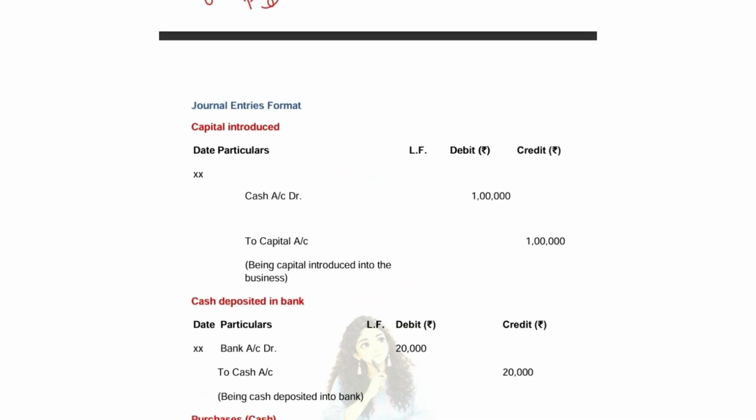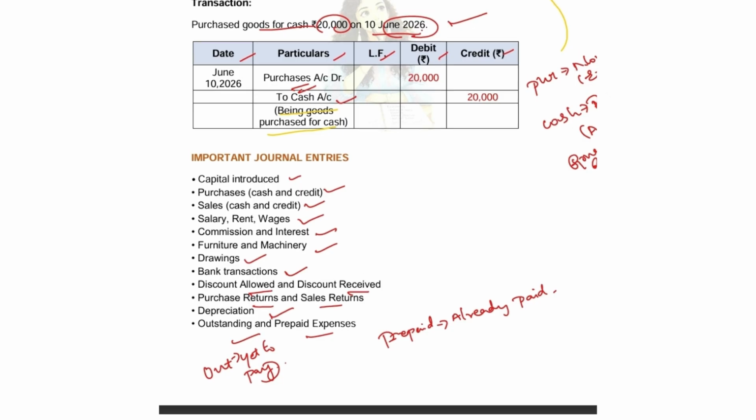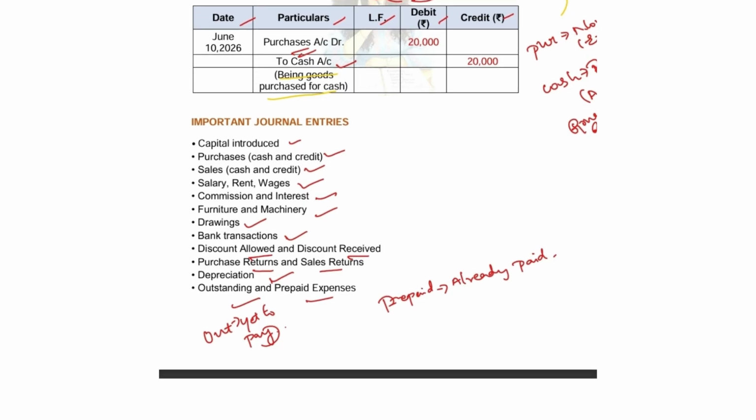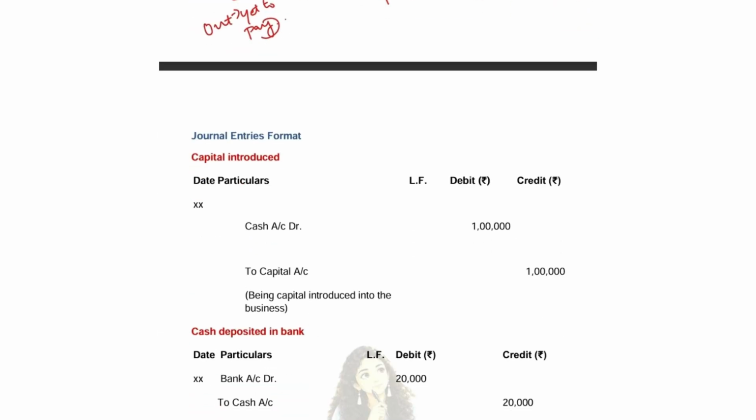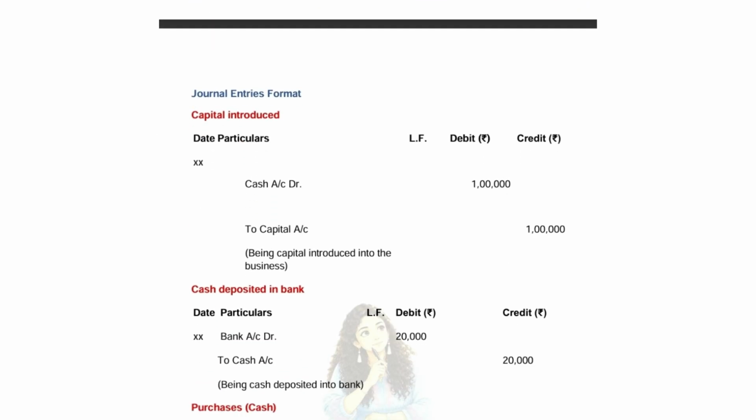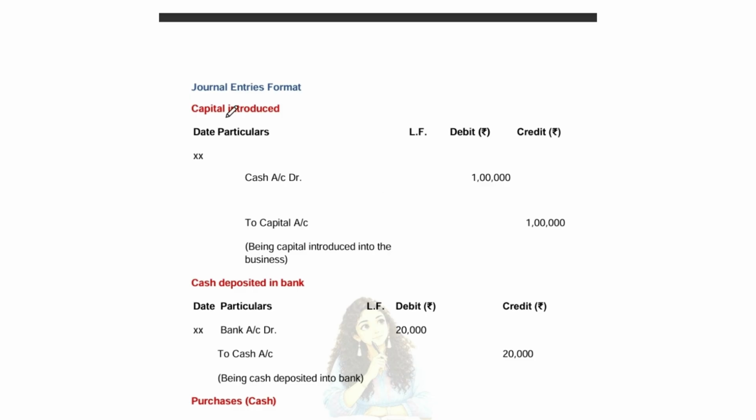Now we have seen the basic journal entries. Here we will be seeing the entries for the above mentioned questions. What was the first one? Here you can see journal entry, capital introduced.